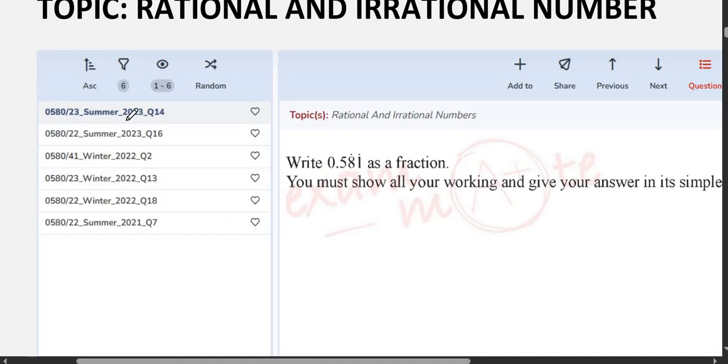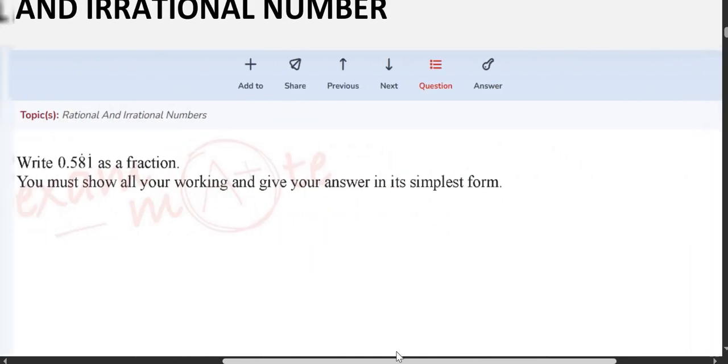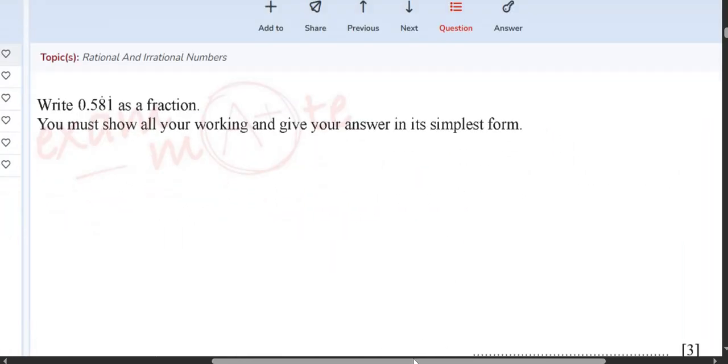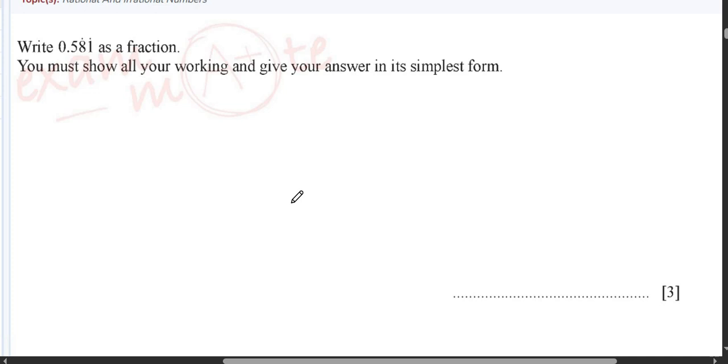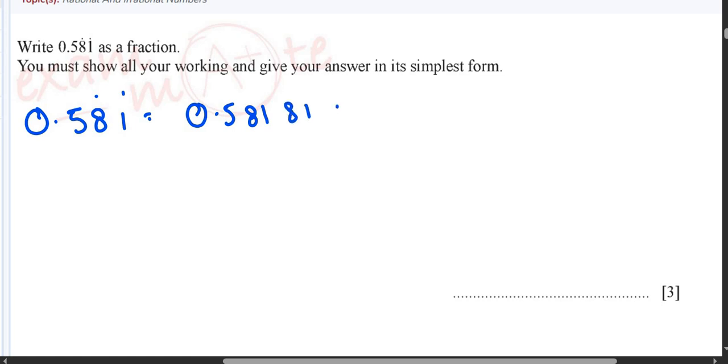So look, the question is mentioned right over here. So in this question, it says 0.581 and there's a dot on 8 and dot on 1. So this actually means 0.5818181. This is the meaning of these two dots. So what we will do, first and foremost, we will consider this as x. So x is equal to